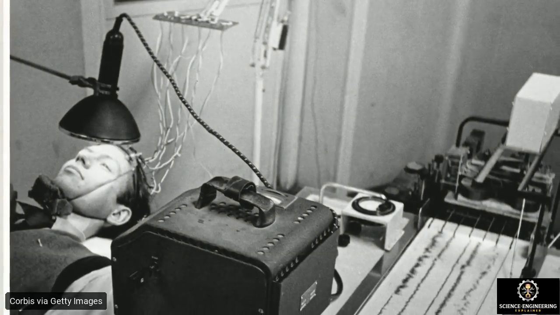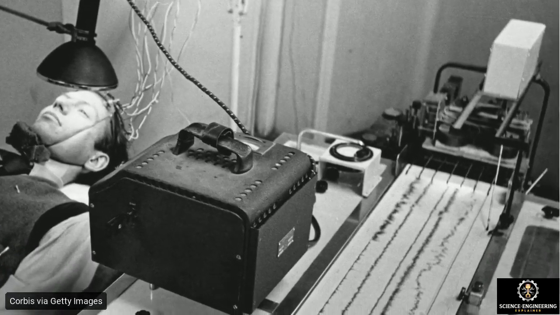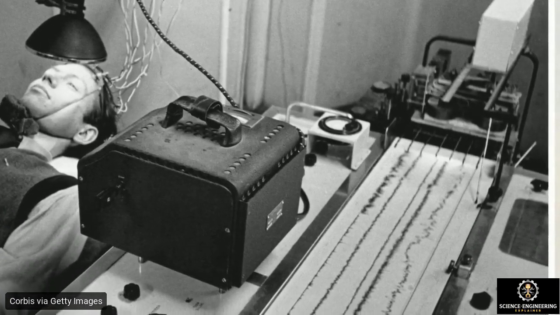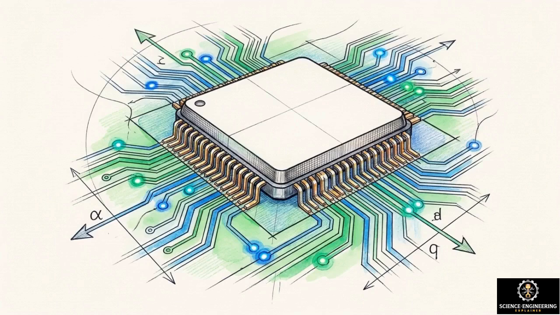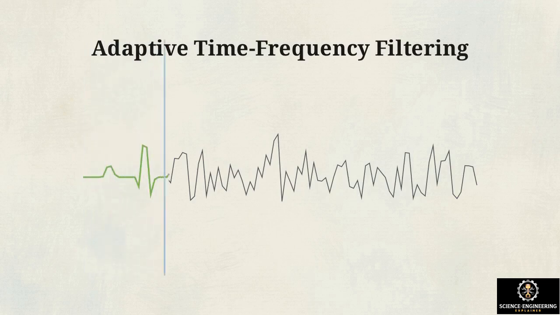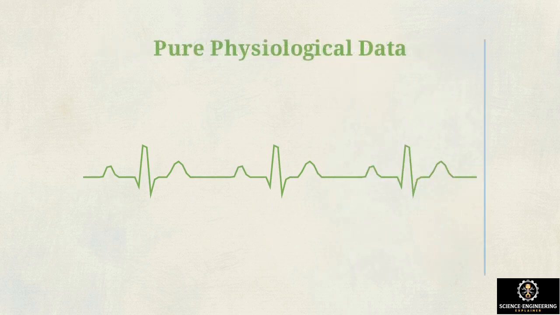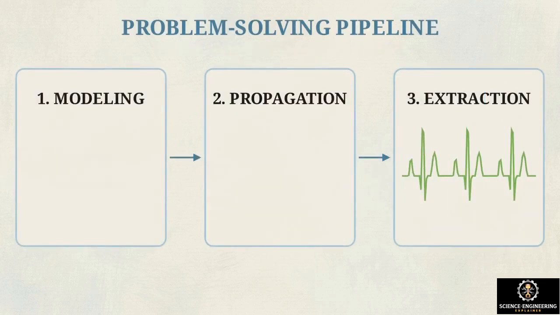To make matters more difficult, that faint signal is competing against a barrage of interference. The surface of the skin is constantly bombarded with external electromagnetic noise and overlapping biological artifacts, like stray muscle twitches. Engineers design circuits with high-gain, extremely low noise amplification to boost the microvolt signal without simultaneously amplifying the surrounding ambient static. Once digitized, the software takes over. Because living bodies are constantly changing, engineers use adaptive time-frequency filtering to mathematically identify and strip away non-stationary artifacts, leaving only pure physiological data.